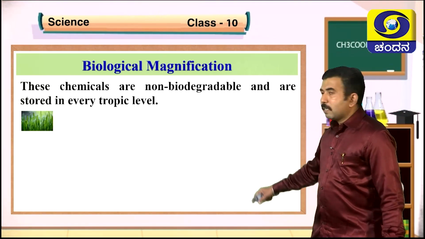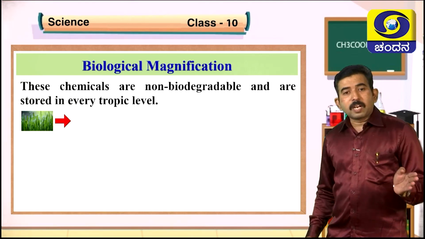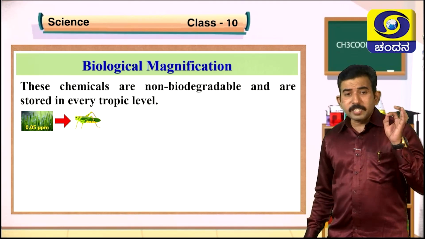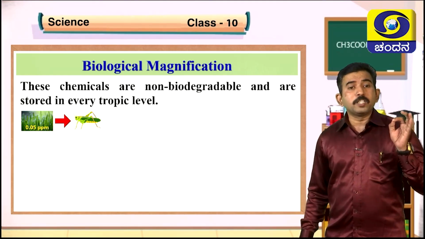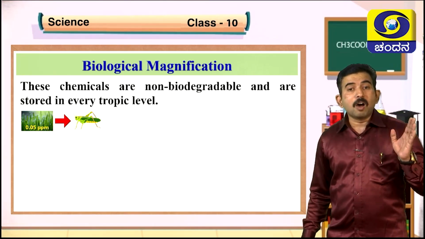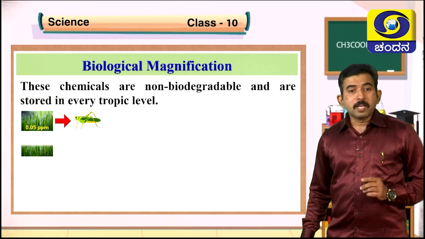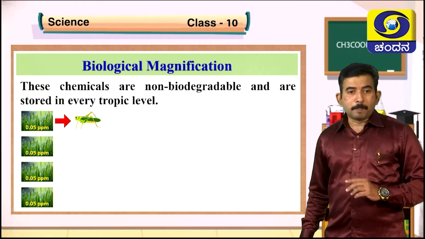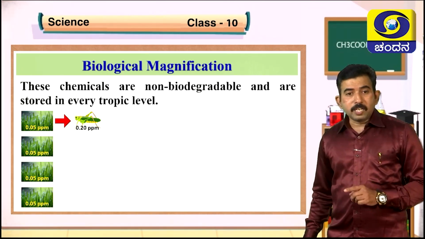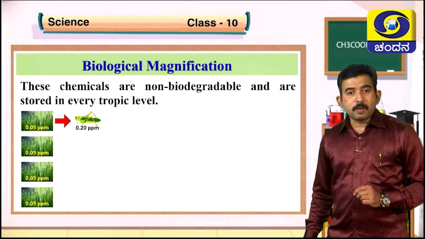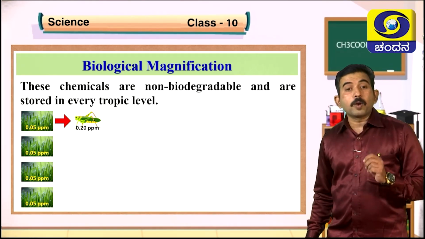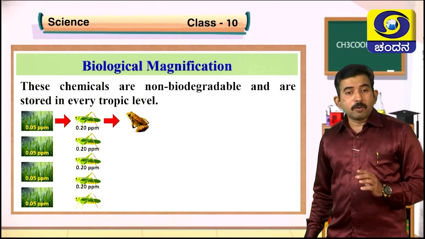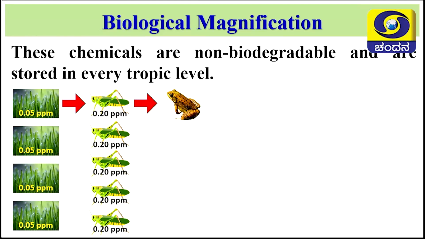You can see grass. When the grass is eaten by the grasshopper, that chemical enters the body of the grasshopper. In case that grass contains 0.05 ppm level of harmful pesticide, then in the body of the grasshopper the chemical accumulated is 0.20 ppm, and a frog eats around 5 grasshoppers.